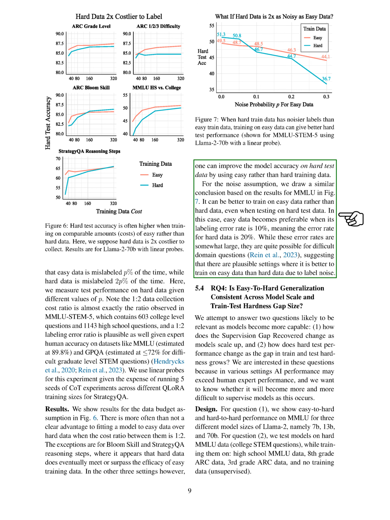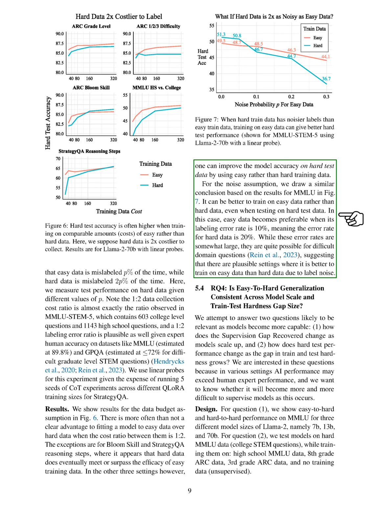To answer the first question, we examined the performance of three different sizes of the Llama 2 model, 7B, 13B, and 70B, on the MMLU dataset, using both easy-to-hard and hard-to-hard training methods. For the second question, we trained models on different levels of MMLU data, ranging from high school level to no training data at all, and then tested them on difficult MMLU data, which consists of college-level STEM questions.